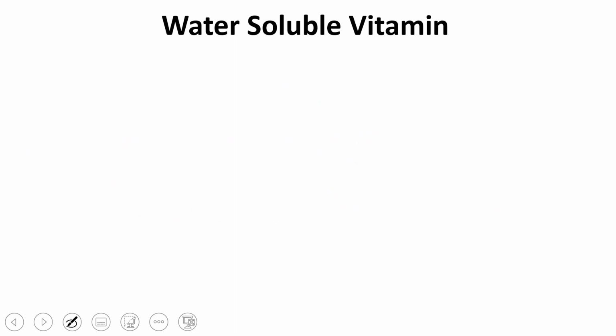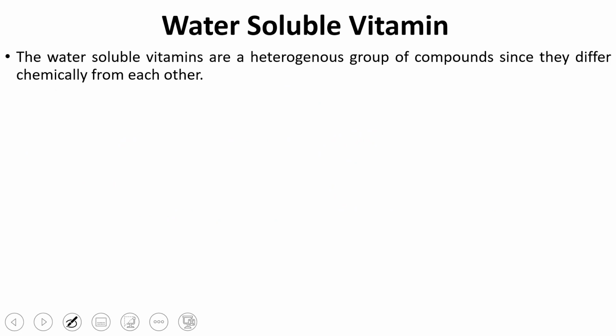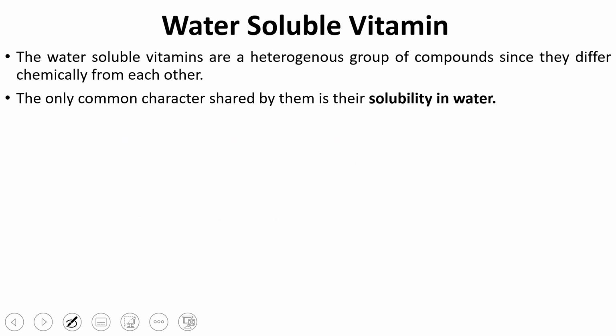Now come to water soluble vitamins. There are mainly two vitamin categories that fall into this one, that is vitamin B complex and vitamin C. These water soluble vitamins are a heterogeneous group of compounds, since they differ chemically from each other. Because they are easily soluble in water, normally we don't store them in our body.